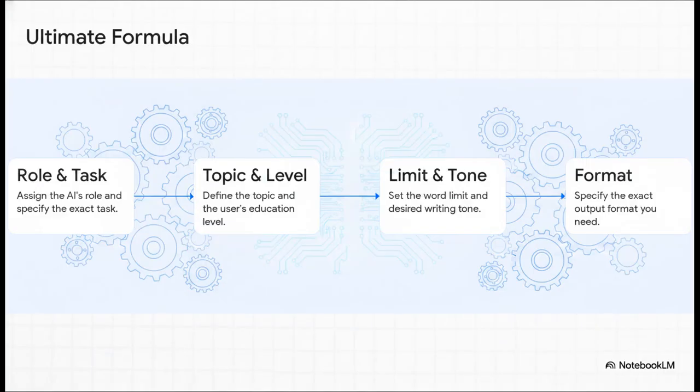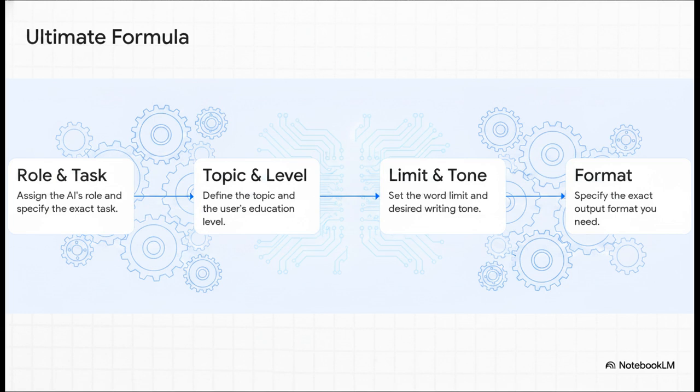I want you to think of this formula as the master blueprint for your own personal AI tutor. Step 1 is to assign a role and a task. Don't just ask a random question. Tell the AI who it's actually acting as. Step 2, define the topic and the education level. This is crucial because it anchors the response, making it perfectly tailored to your current understanding. Then, Step 3 is setting the word limit and tone. This controls the scope and the overall vibe of the text.